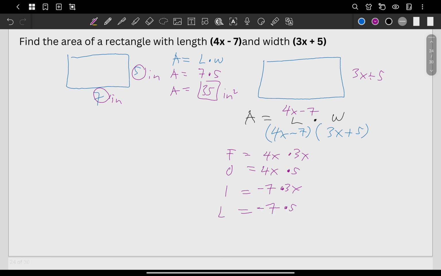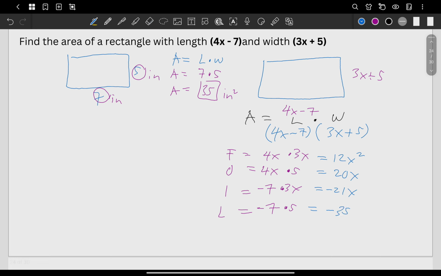Let's simplify the given. So 4x times 3x, you have now 12x squared. 4x times 5, you have 20x. Negative 7 times 3x, you have negative 21x. And lastly, negative 7 times 5, you have here negative 35.